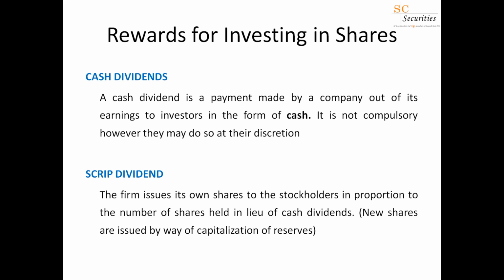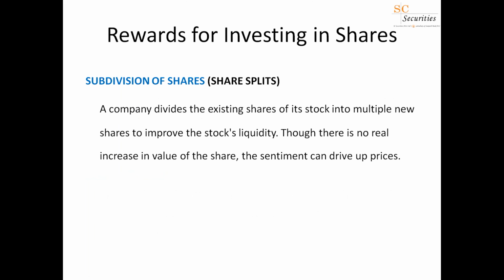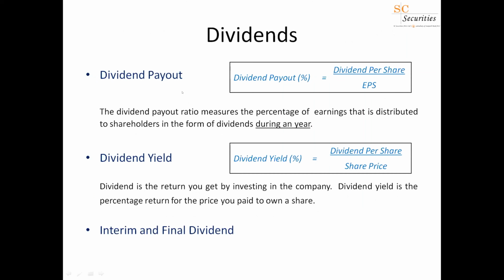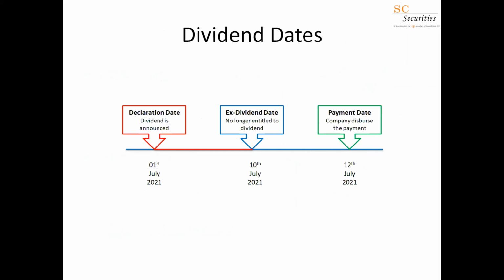Along with the dividend, there are certain things an investor should know. When a company pays a dividend, what they first do is announce a dividend. So let's start with that. They announce a dividend, and that is known as the declaration date. For example, say on 1st July 2021 a company announced a dividend.